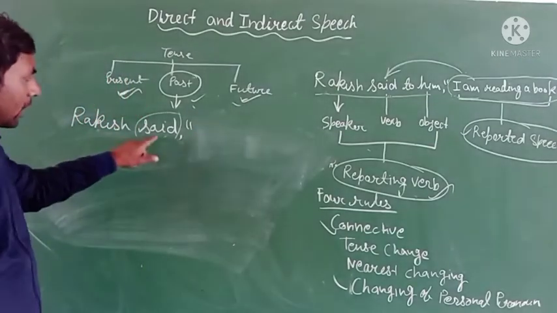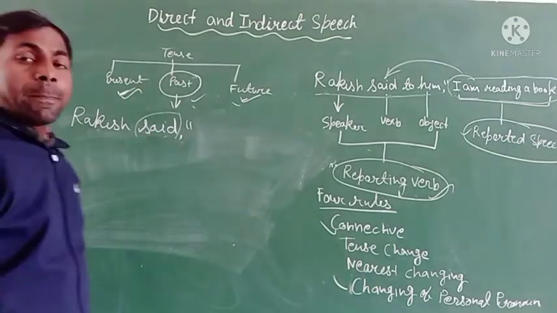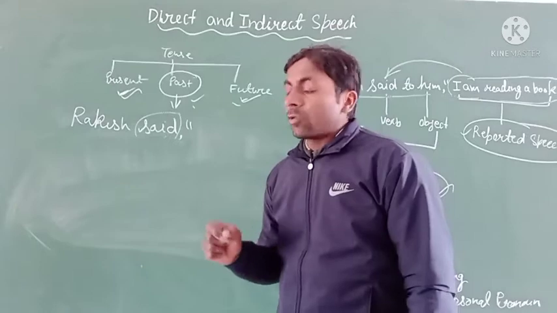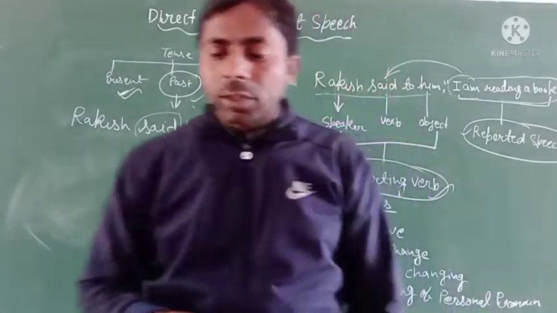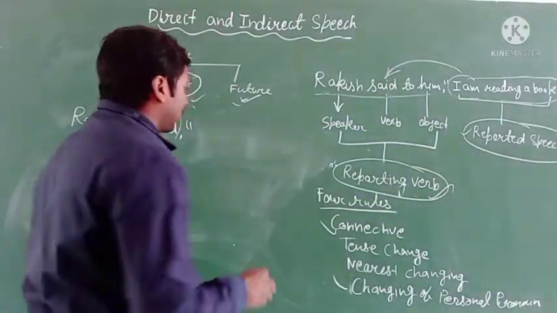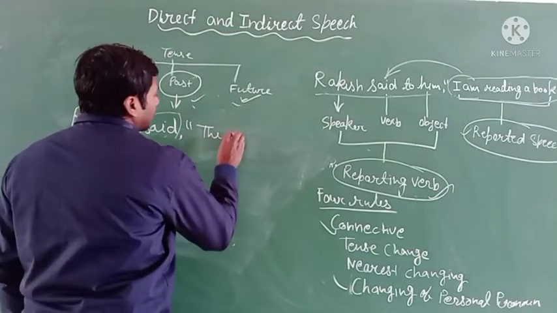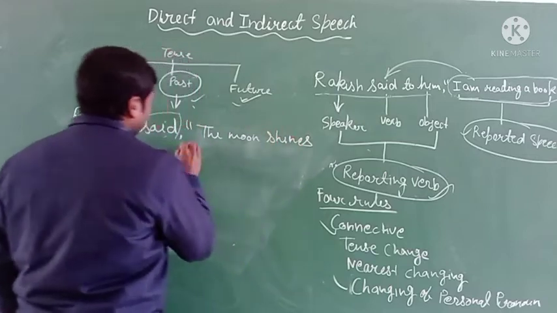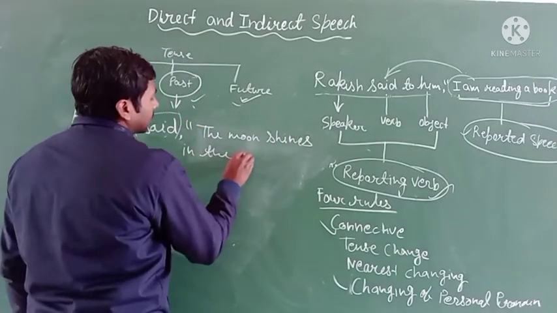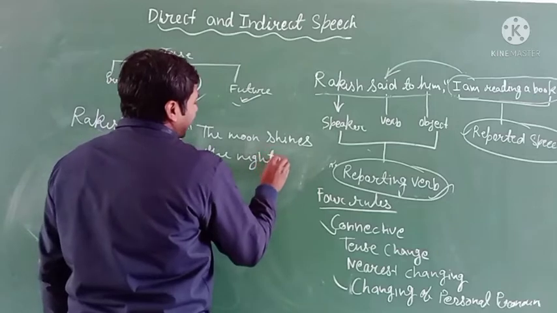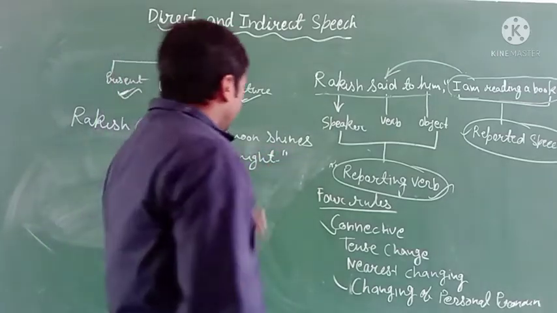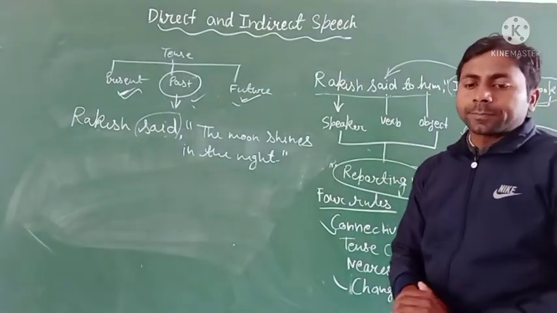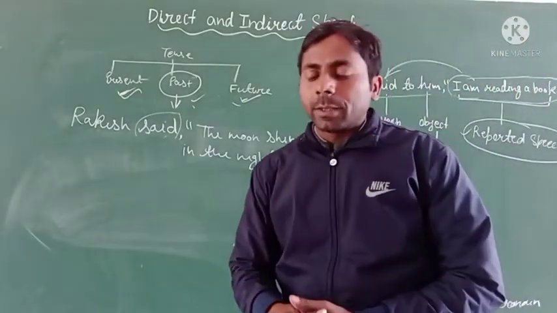You can see here, this is the past tense. Okay, if your sentence is a universal truth, like the moon shines in the night. The moon shines in the night. Okay, this is the reported speech. Clear? There are many other examples.